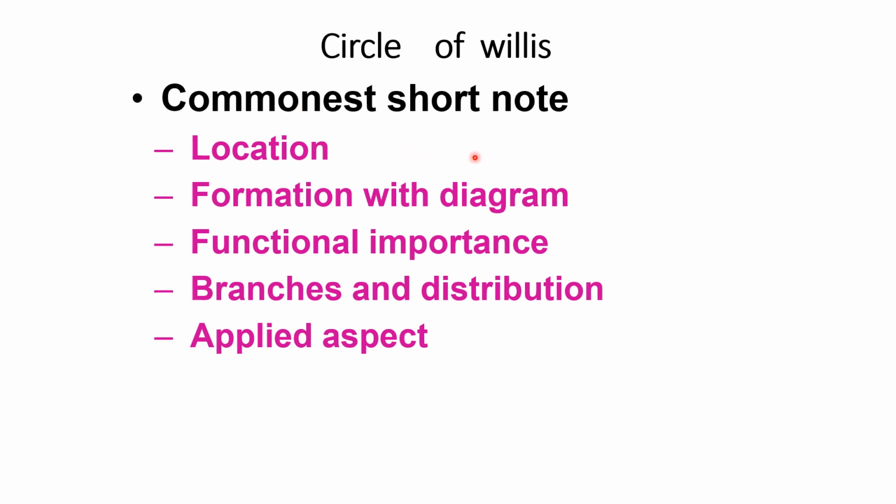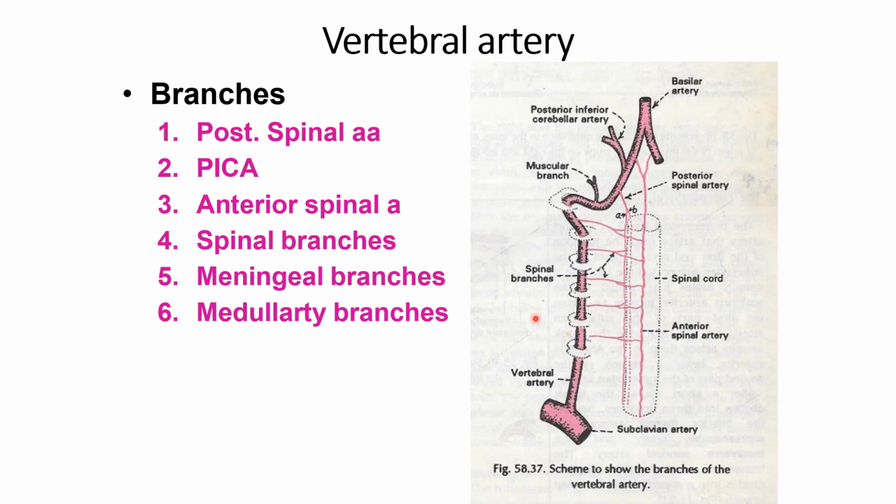So a common short note is on the location of the circle of Willis, its formation with diagram, functional importance, branches and distribution, and applied aspects. First, the branches of the vertebral artery. The vertebral artery arises from the subclavian artery, from the first part of the subclavian artery.